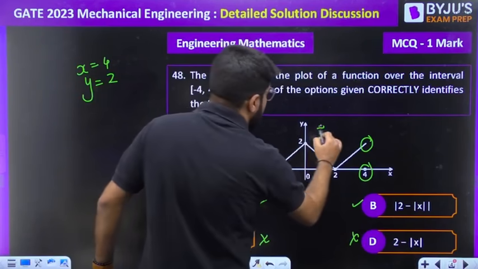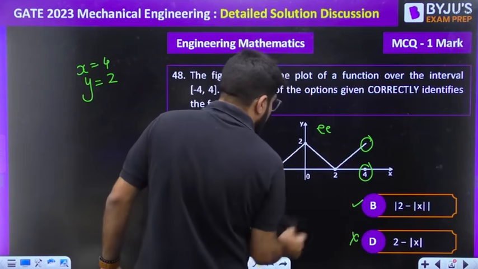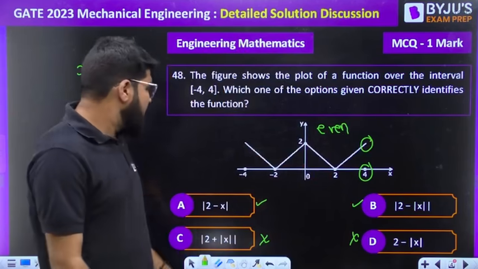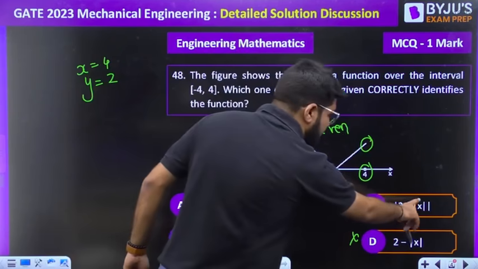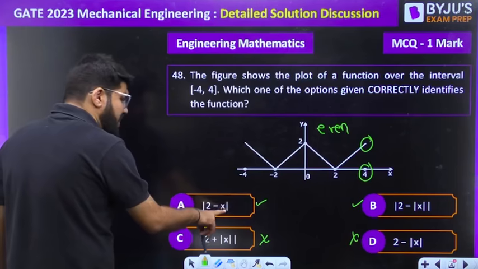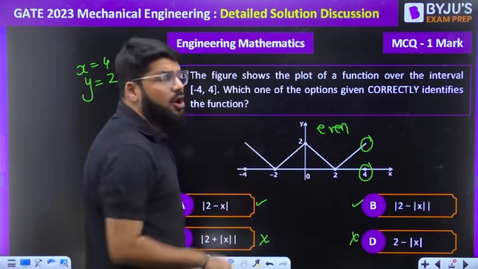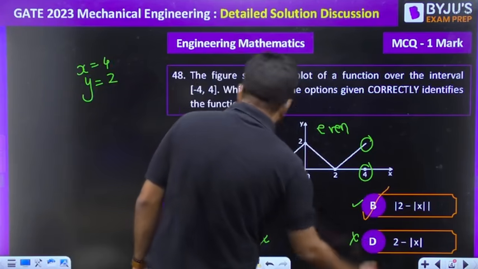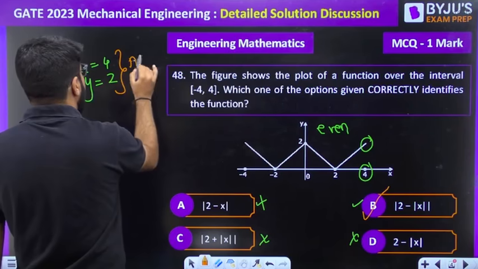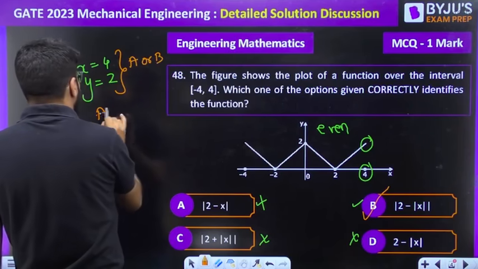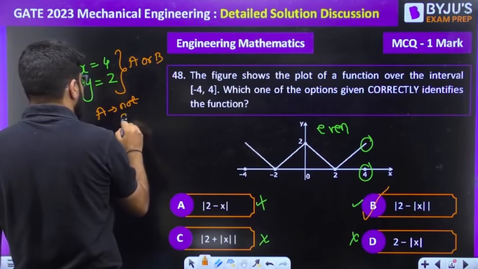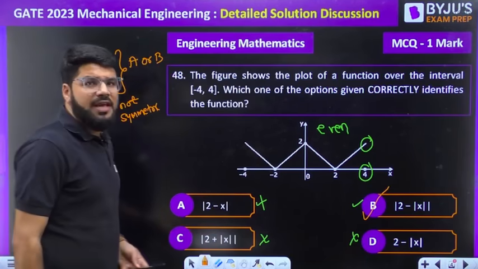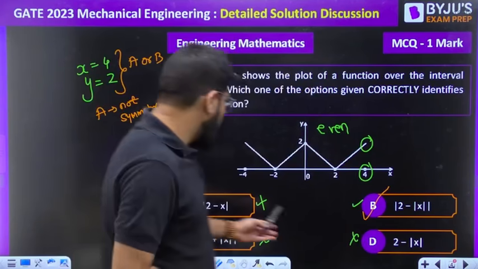It's an even symmetric function. It is identical on the right and the left. It has a symmetry. And only option B will have symmetry because it has modulus of x. Mod of 2 minus x will be symmetric about x equal to 2, but not about the origin, so this goes wrong. So the only correct answer is B. You can check by the f of minus x method also. When you take f of minus x for option A, that will not be equal to f of x, so it will not be even symmetric.